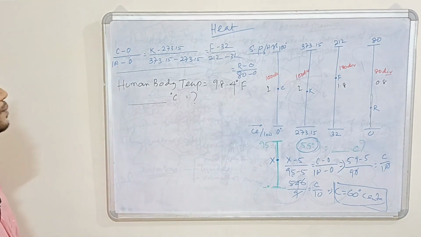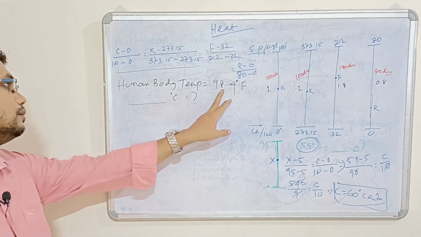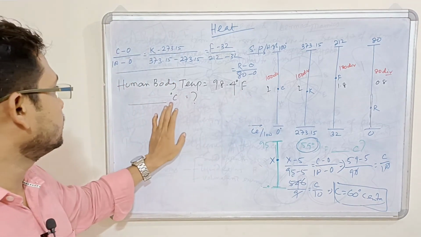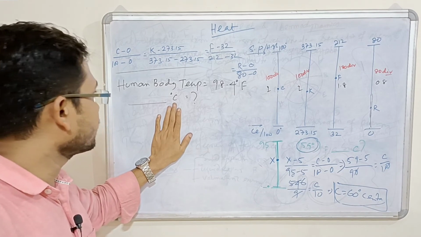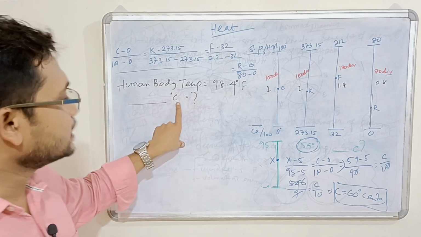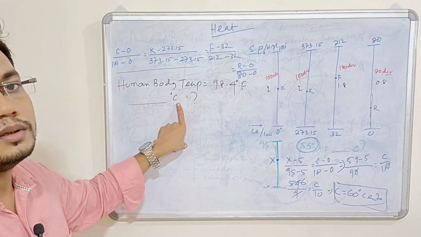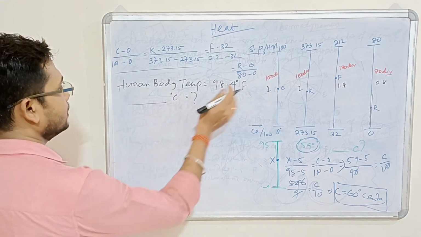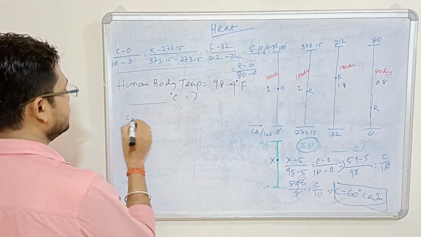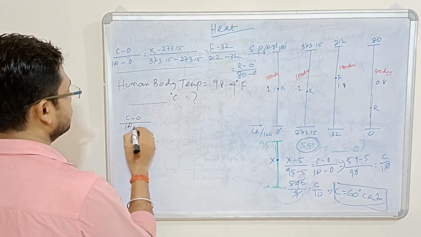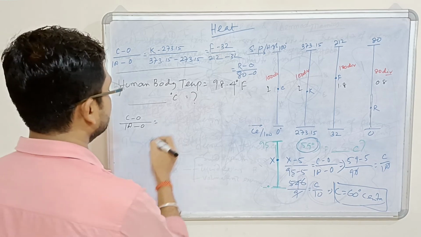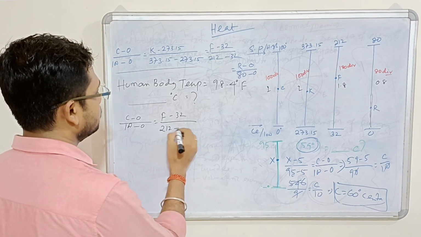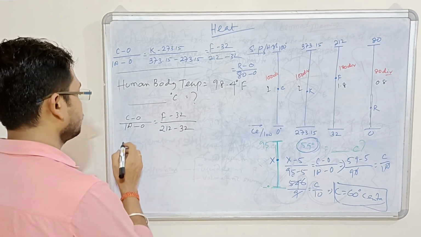Human body temperature equals 98.4 degrees in the Fahrenheit scale. What will be the corresponding temperature in the centigrade scale? So what is the formula here? C minus 0 over 100 minus 0 equals F minus 32 divided by 212 minus 32.